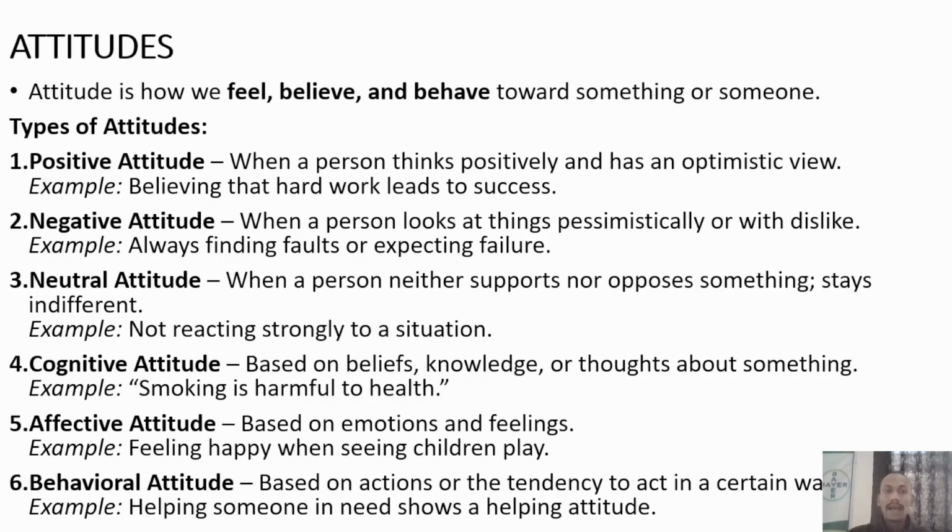Now let's see what is attitude. Attitude is how we believe or behave towards something or someone. How we feel, how we believe, and how we behave towards something or someone is called our attitude towards something. Now, what are the types of attitudes? We can see positive attitude. If we feel positive and optimistic about a certain thing or someone, it is called positive attitude, right? Then negative attitude, if we look at a person or thing pessimistically or with dislike, then it is called negative attitude.